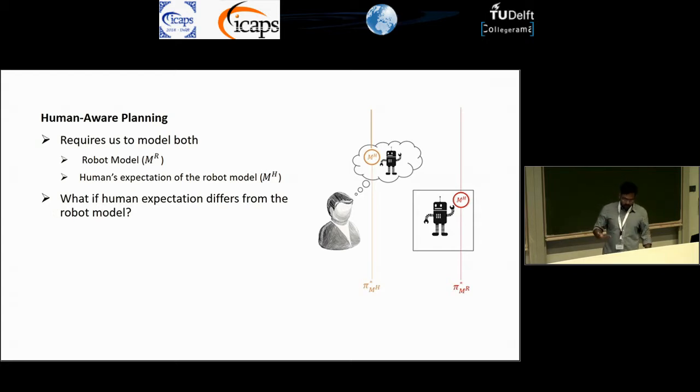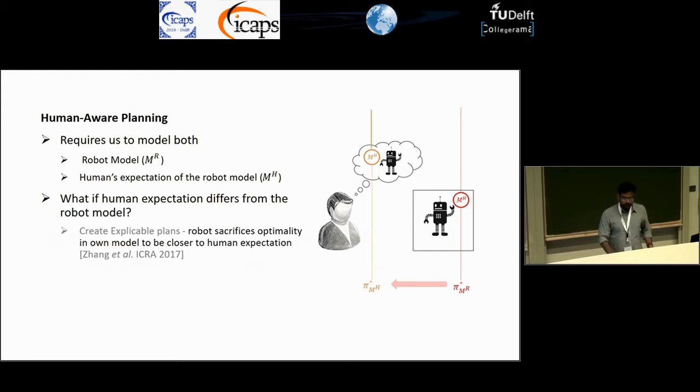Now, when they diverge, the robot's optimal plan may not seem optimal to the human, or even safe for that matter. So in such scenarios, what should the robot do? The first thing they can try to do is create what we call an explicable plan. The robot can act in a way that seems more in line with what the human expects, but that comes at a cost on the robot's side. So it may not always be feasible.